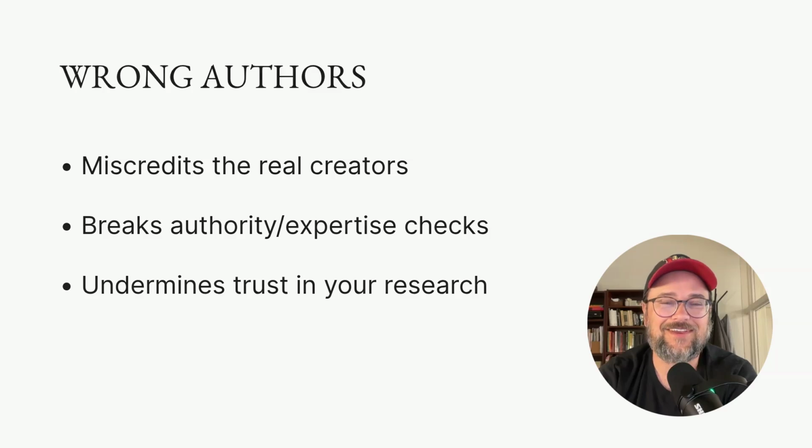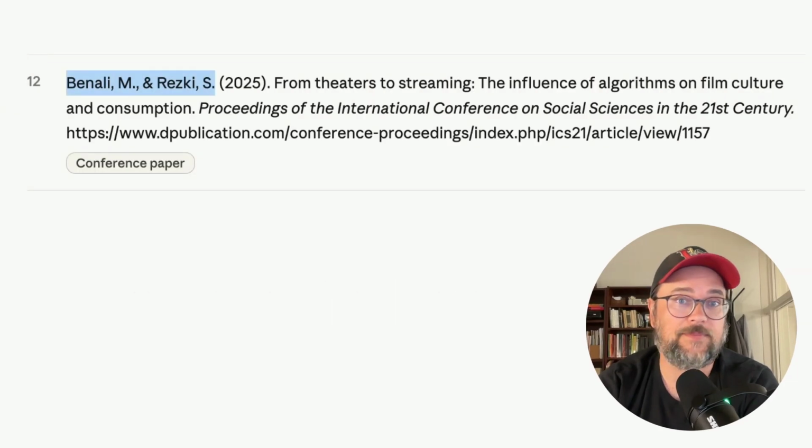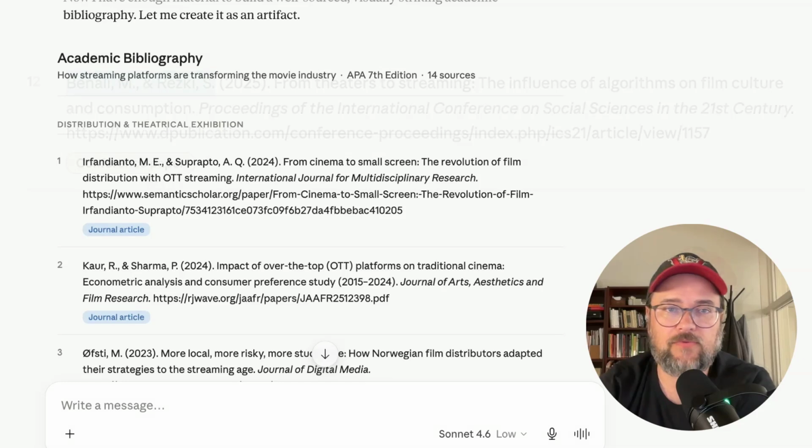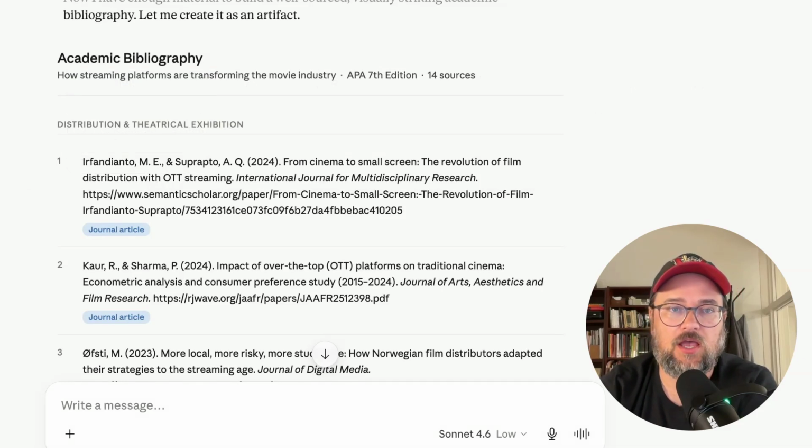And so having the wrong names is going to cause us problems because we're not going to be able to do that properly. So again, AI is demonstrating that it's deriving these outputs from language patterns. So the likelihood that certain names or certain words will be associated with a topic, and not deriving the outputs from real existing sources, or at least not fully. So my recommendation is not to use AI in this way or for this task of generating an academic bibliography.